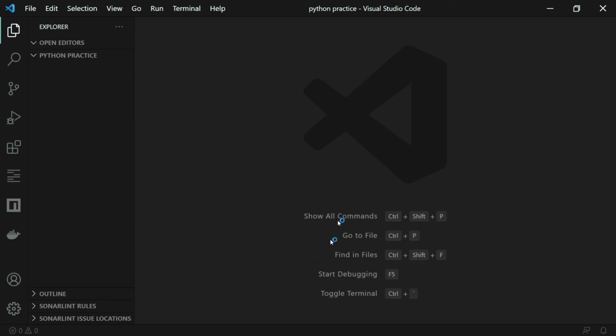My laptop is really slow. Let the extensions load. I'll just cut the loading part of the extensions.